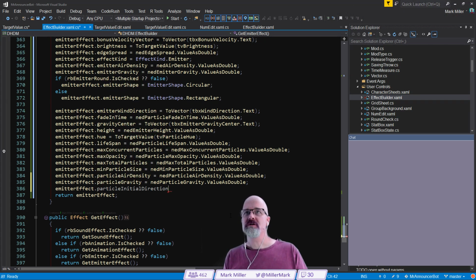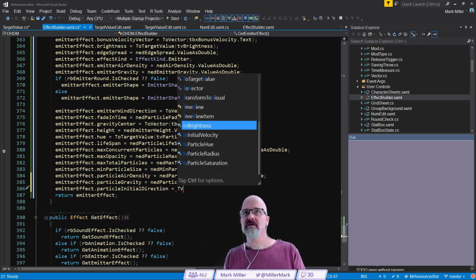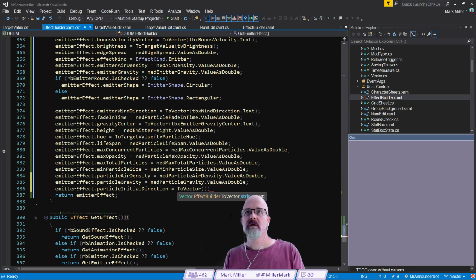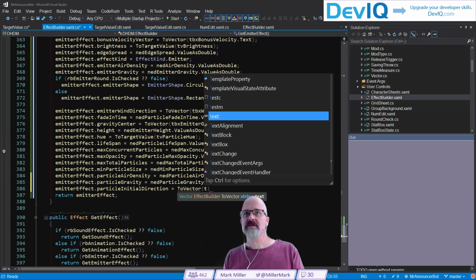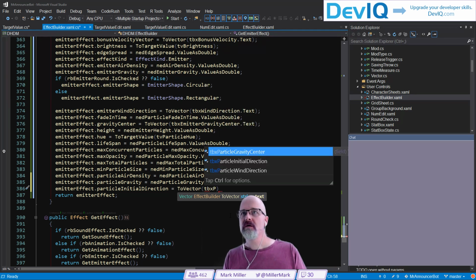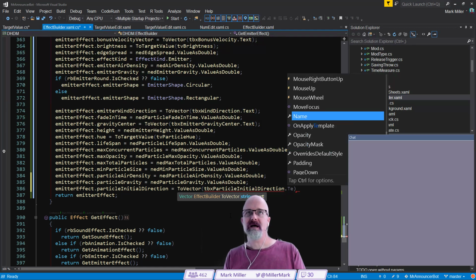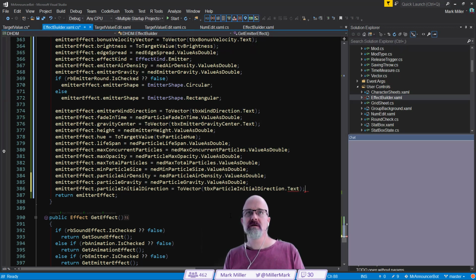Okay, there's particle initial direction that's equal to directions of the vector. So we're going to say to vector. And we're going to type in, I think it's probably going to be TBX particle initial direction dot text. Okay.